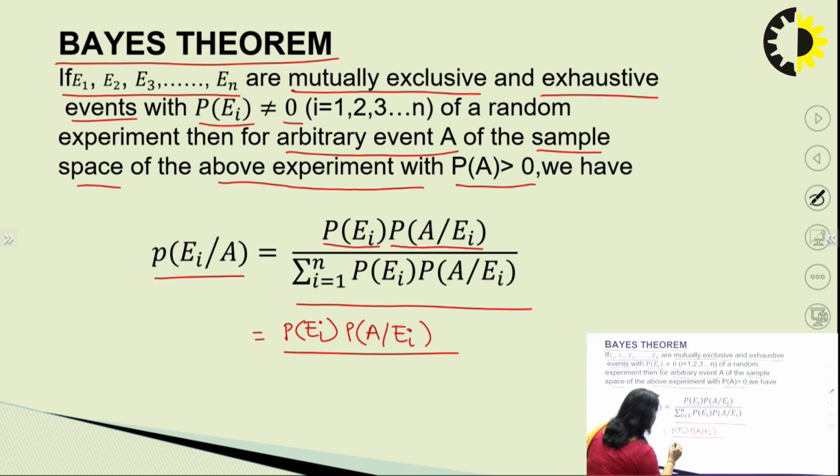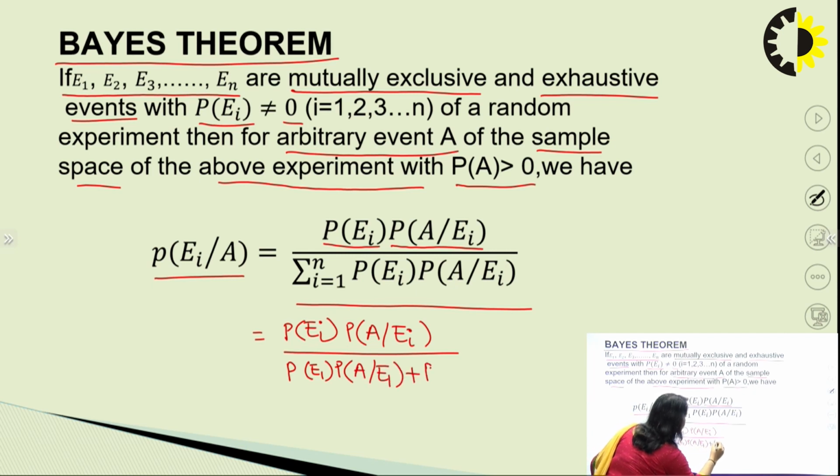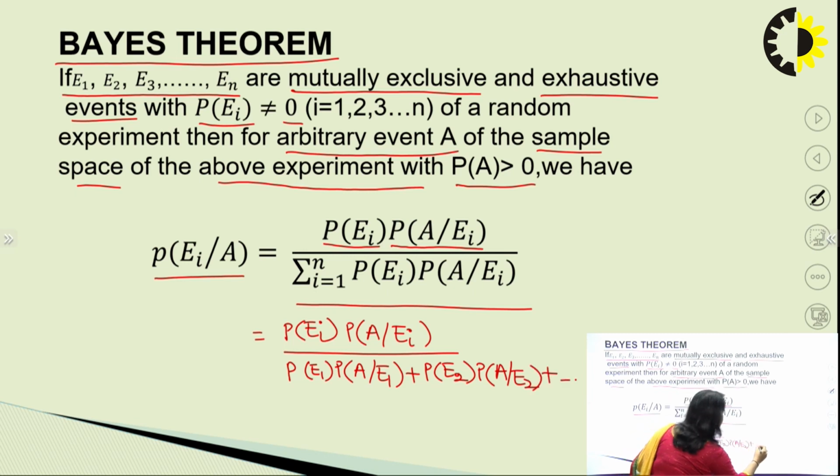So this will be probability E1, probability A given E1, plus probability E2, probability A given E2, and this summation will continue till probability En, probability A given En.